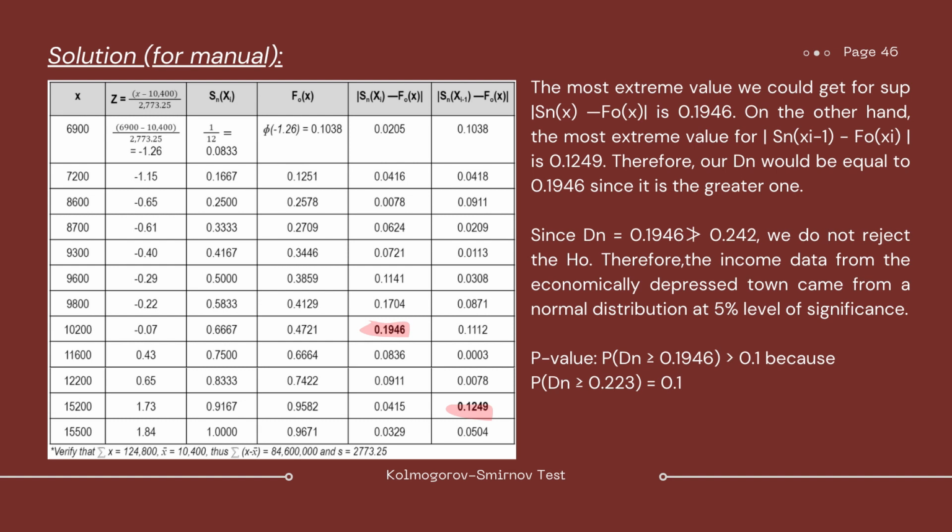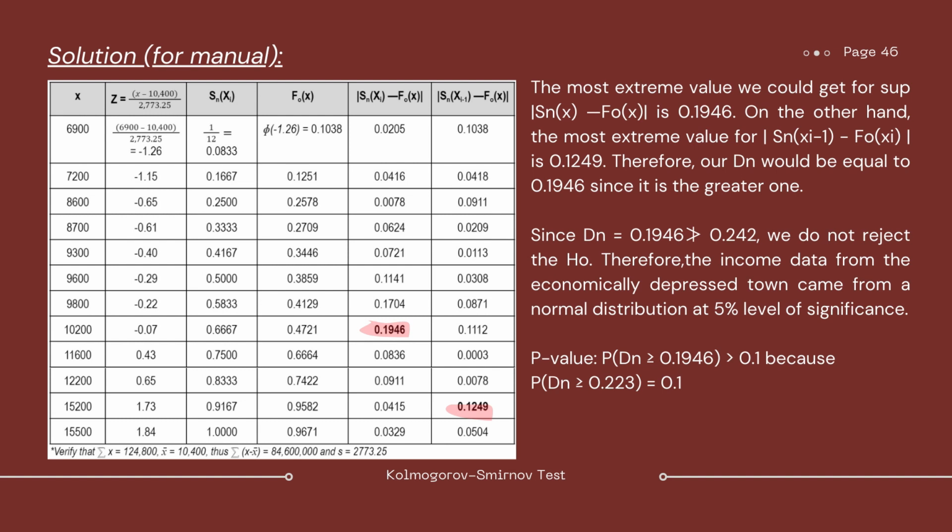So, don't forget na kinukuha natin dito is yung absolute value. Kaya all dito is positive number. Same goes with the next column. So, equal siya sa 0.1038 kasi kukunin natin yung element before this given row. So, in this case, wala naman, so 0 sa S of x. Tapos, i-minus natin siya sa F null of x ng nasa row na yon, which is 0.1038. So, kaya natin nakuha yung 0.1038 dito. So, ayun, apply lang natin siya sa other columns and ayun yung makuha nating values.